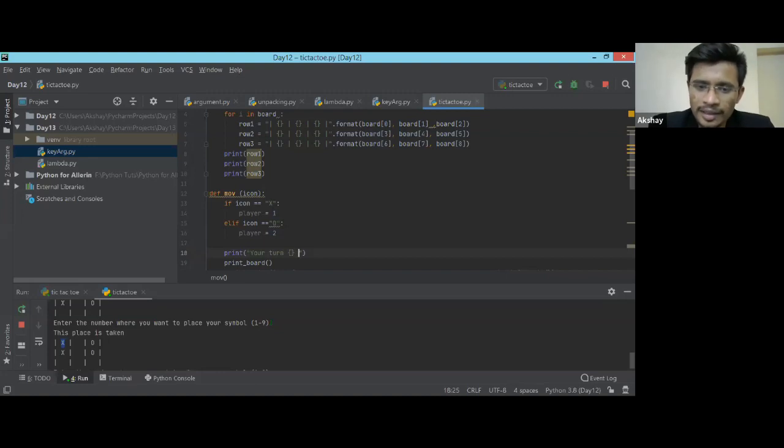You can directly place the icon, but I wanted to make it more user friendly. It will not be player X and player 0. It will be player 1 and player 2, right? So that's why I'm making it more user friendly.